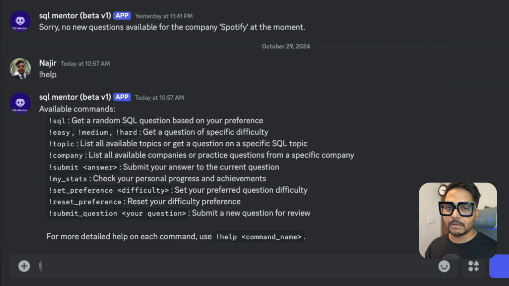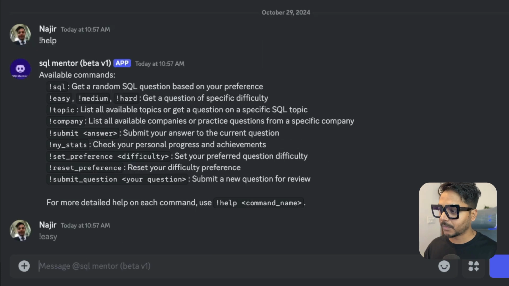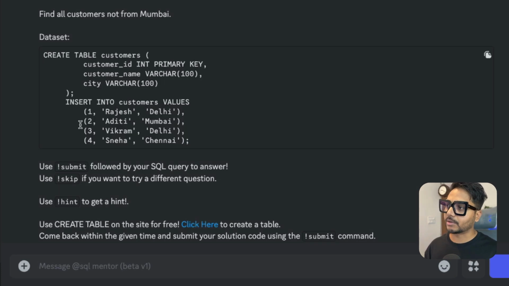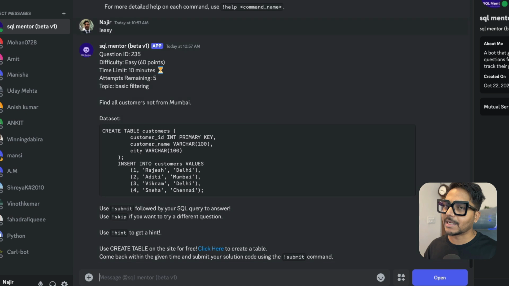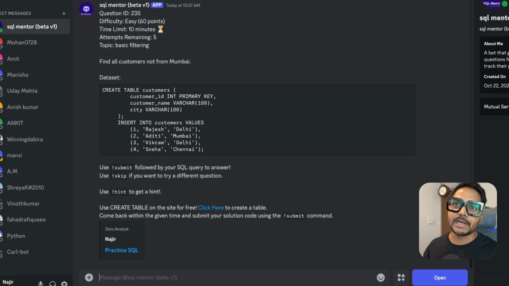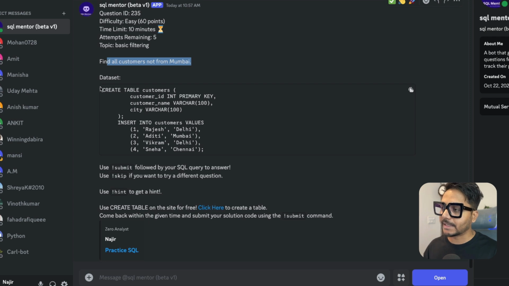I'm just going to start with the easy level questions. I would say easy. I need to use the exclamation sign because that's a command, and only then is this bot going to read my message. So I say easy, and it gives me an easy level question. You can see I got the question, and the time I got is 10 minutes, so within 10 minutes I need to solve this question. It says easy level, 60 points. I have the question ID, I have 5 attempts to solve this, and the topic is called basic filtering. It says find all customers who are not from Mumbai. This is the dataset it has given.